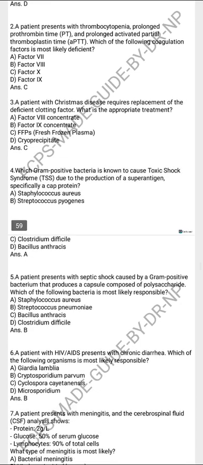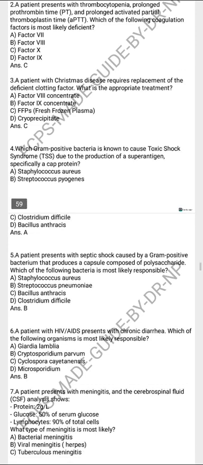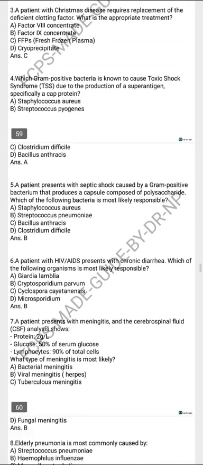That is FFPs. Which gram-positive bacteria is known to cause toxic shock syndrome through the production of superantigen? That is Staph aureus. Question number 5, the patient presents with septic shock caused by a gram-positive bacterium that produces a capsule composed of polysaccharide. Which of the following bacteria is most likely responsible? That is Strep pneumoniae.